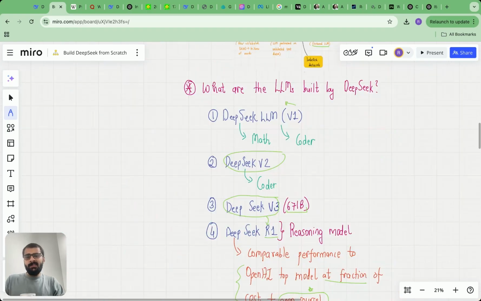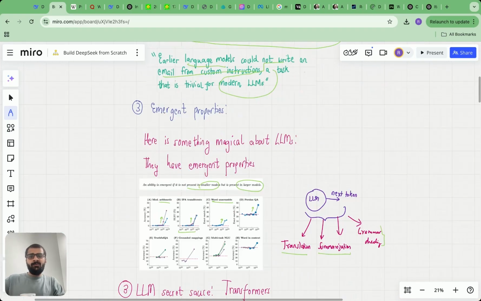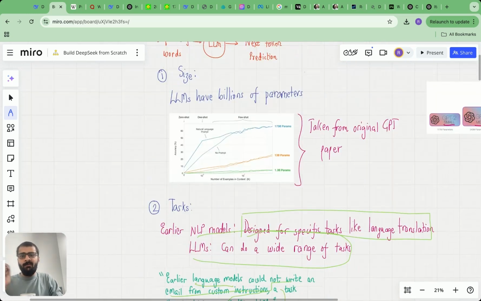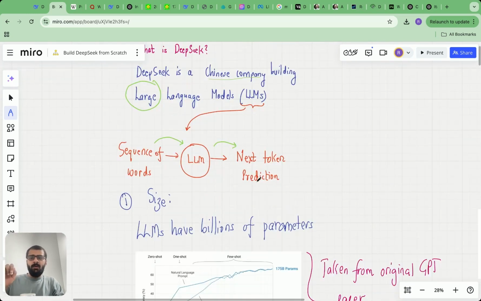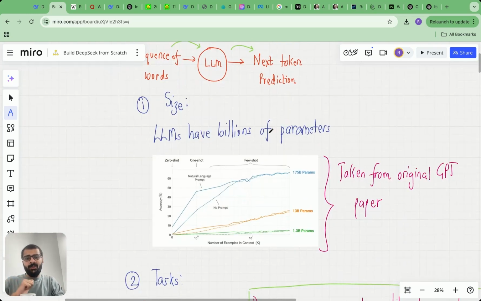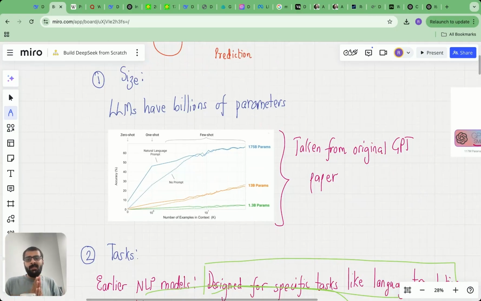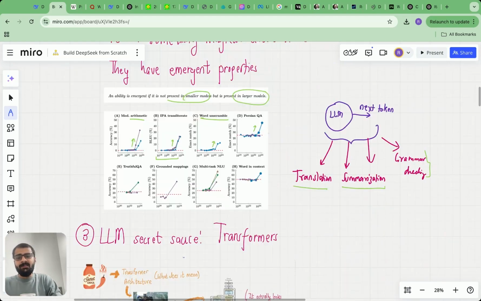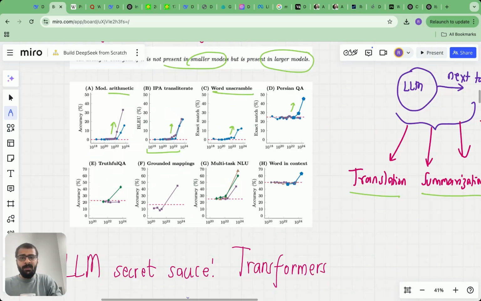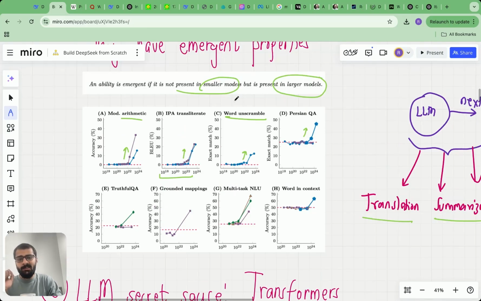Let me quickly summarize what we learned today. First, we looked at large language models and the fact that they are engines of probabilistic next token prediction. We saw that size is a very important factor in large language models. There is a size scaling law. As the size increases, the models get better and better. They start developing emergent properties which are not present in smaller models.